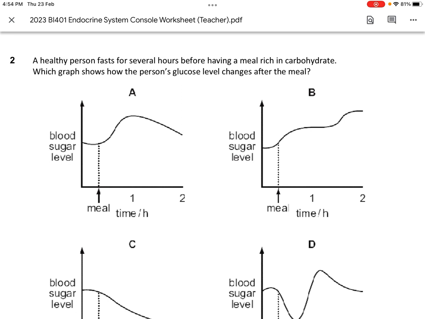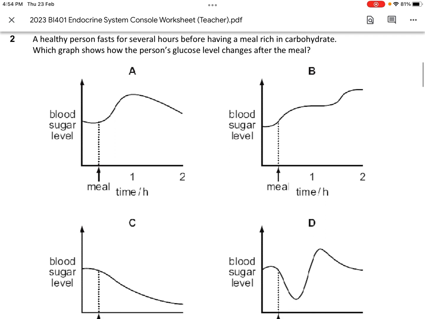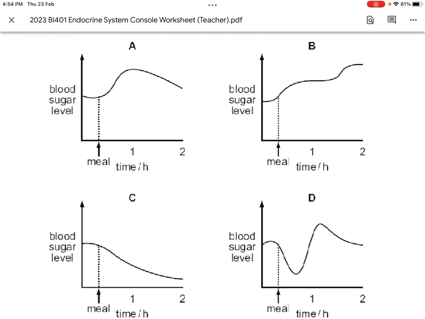It is important because if this person had starved himself for many days, the blood glucose level would have started way lower than what you see in the graph. And if he had already eaten and eats some more, the blood glucose level would have been higher than normal. So what you are seeing there is the normal level.